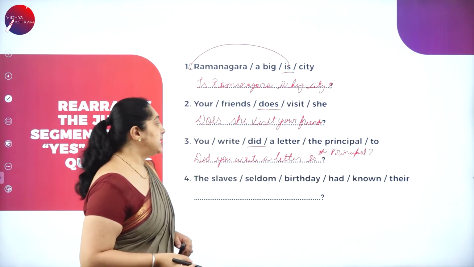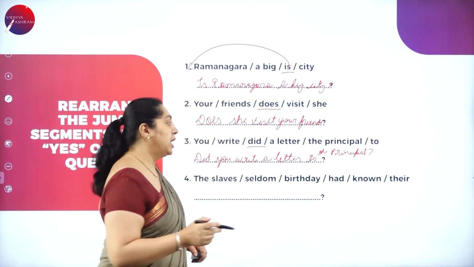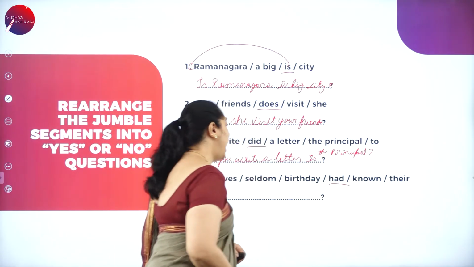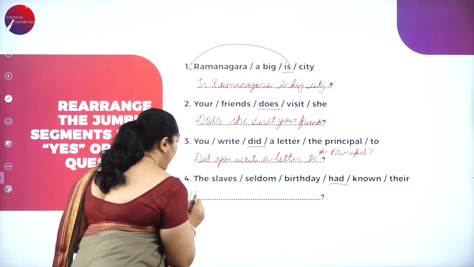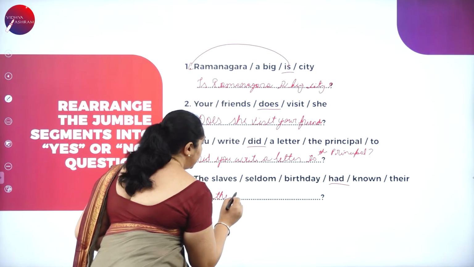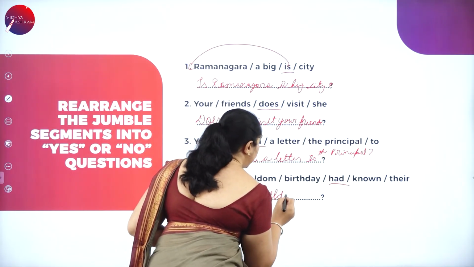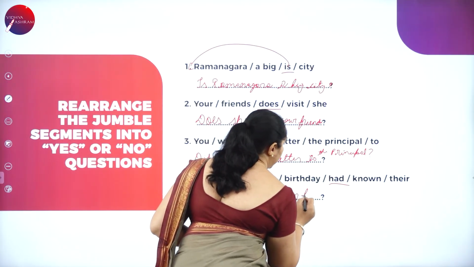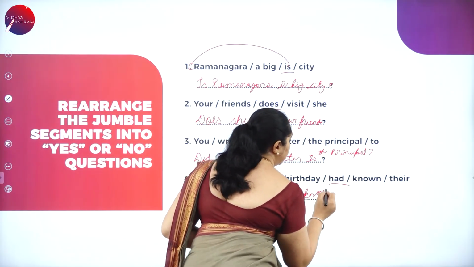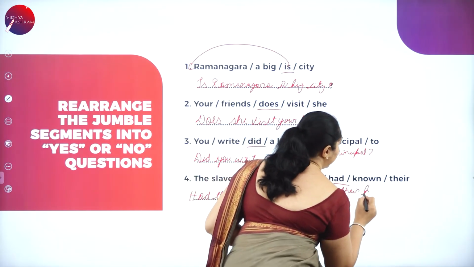The slaves seldom birthday had known there. Again, the auxiliary verb is had. You'll write that had in the beginning. Had the slaves seldom known their birthday?